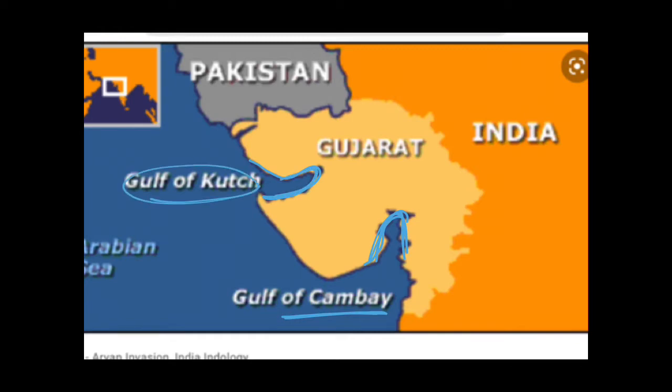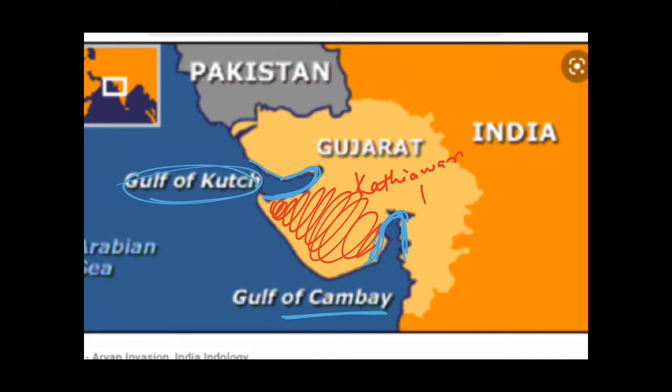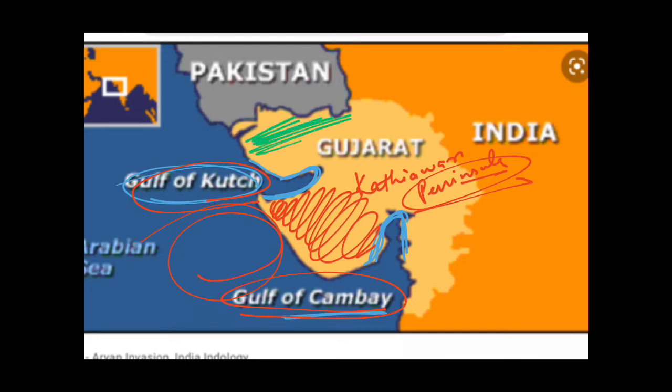This is the Gulf of Kutch, and one more thing you can see over here. This orange portion is known as the Kathiawar Peninsula. What is meant by peninsula? A peninsula is an area which is surrounded by three water bodies. The three water bodies here are the Gulf of Kutch, the Gulf of Cambay, and the Arabian Sea. So a peninsula is always surrounded by three water bodies. And one more thing you can see, this area is known as the Rann of Kutch. So you must remember these things in your mind.